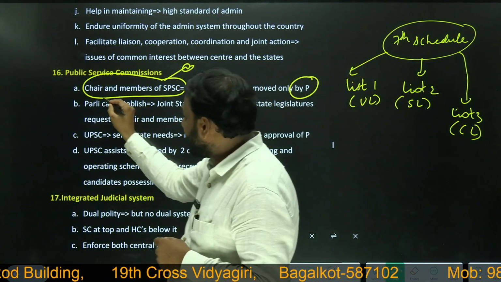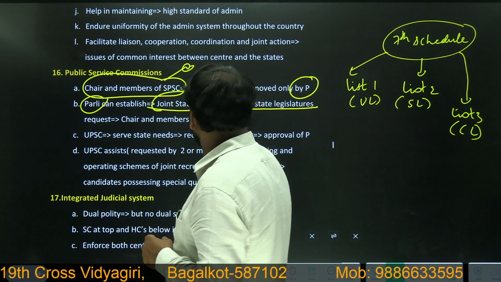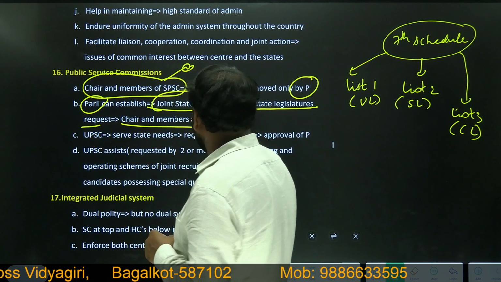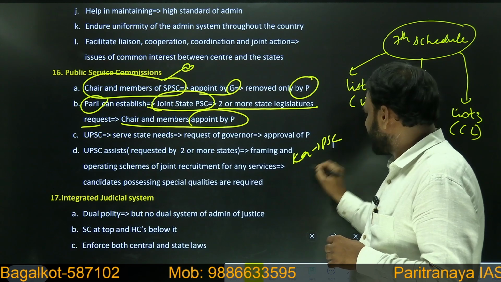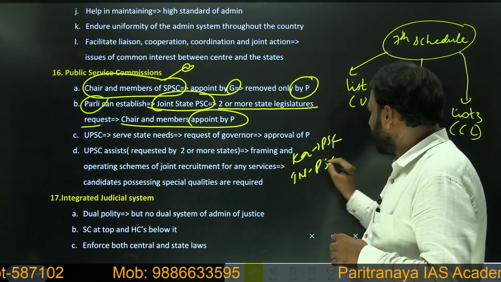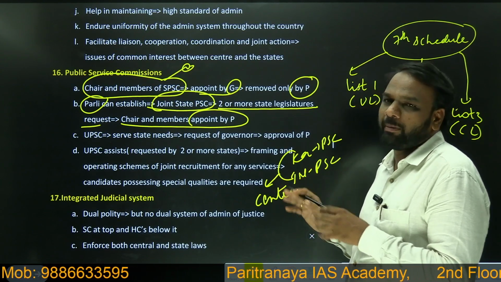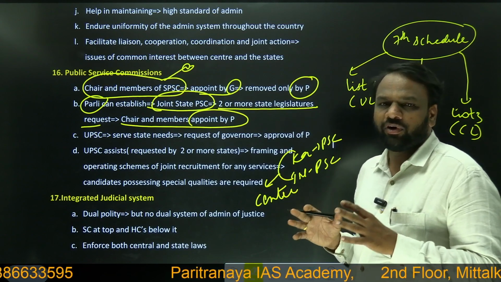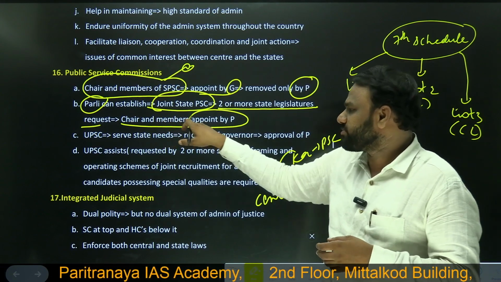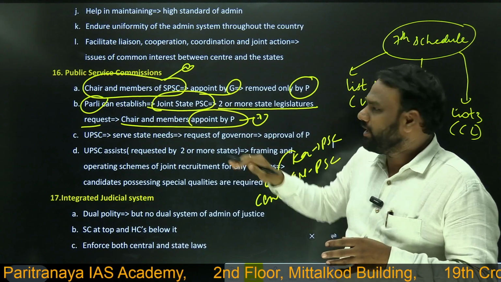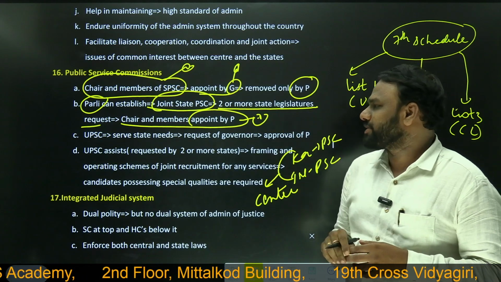Next, Parliament can establish a joint state public service commission for two or more states on the request of their state legislatures, with the chairman and members appointed by the president. For example, generally Karnataka will have its own public service commission, and Tamil Nadu will have its own public service commission. But if two or more states request the center that they want a joint state public service commission, then the center can create a joint public service commission. When such a joint public service commission is created, its chairman and its members will be appointed by the president. Normally they are appointed by the governor, but when it is a joint state public service commission, the chairman and members will be appointed by the president.